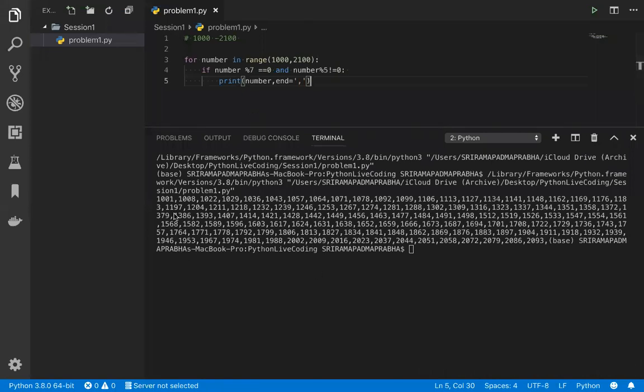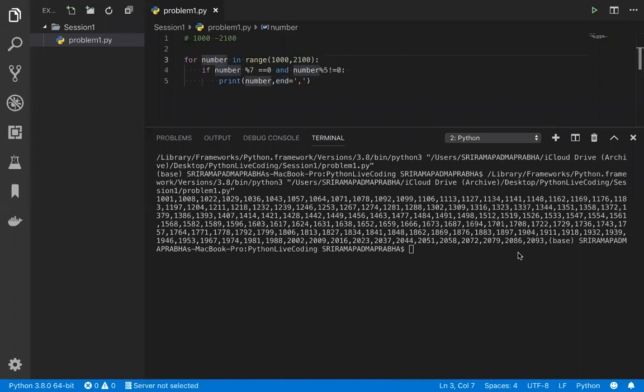Okay, fine. So you can see here all the numbers we have, right? I got all the numbers in sequence order separated by the comma because of end. So what I did, right? I used the for loop, for number in range of 1000 and 2100, and the number is divisible by 7 equal to 0, and the number which is divisible by 5 is not equal to 0, those numbers I want based on the statement.